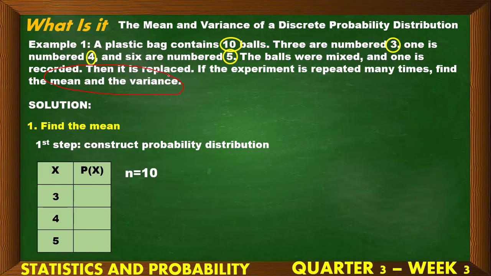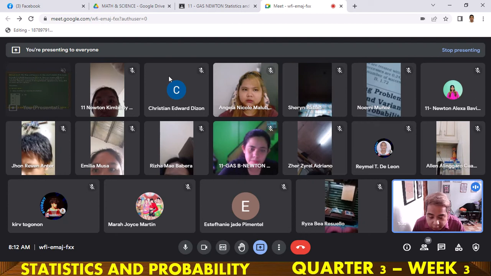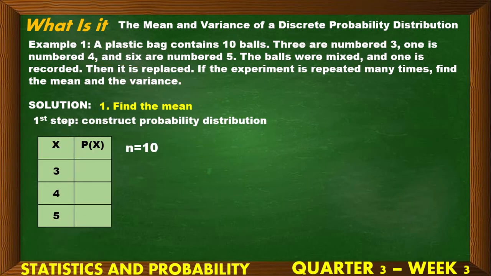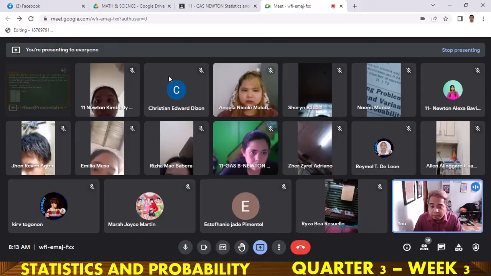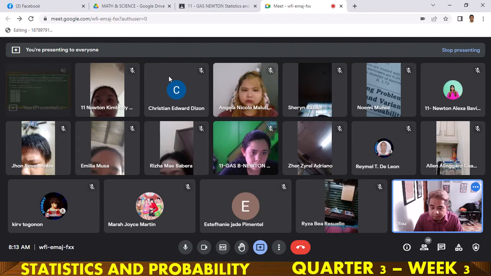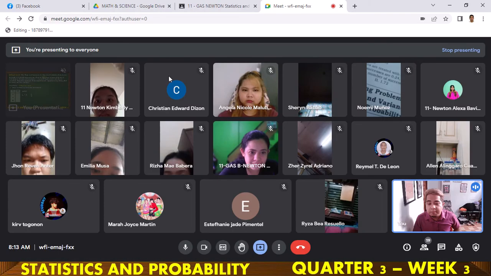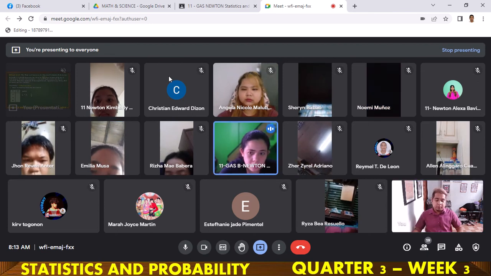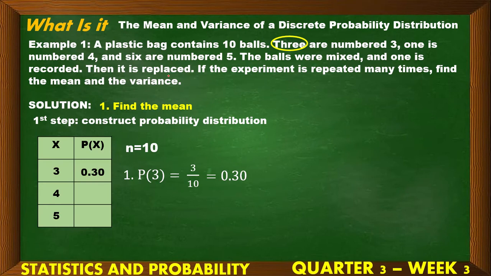Ngayon, focus natin ay yung bola na mayroong nakalagay na sulat na number 3. Ilan nakasulat na number 3? Tatlo. Diba? Ano ang probability ngayon nun? That is 3 over 10. Ano ba ang 3 over 10? Yes, very good. Ano ang 3 over 10 sa decimal? Class, in decimal, what is 3 over 10? Very good. That's 0.3. So let us continue.